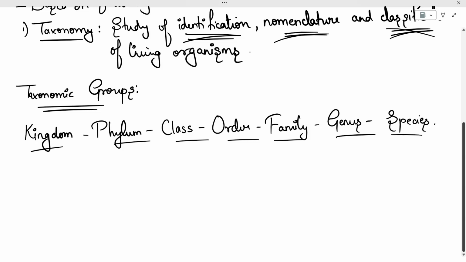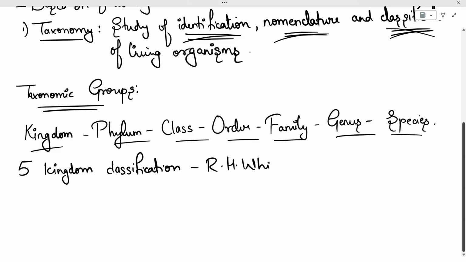Now moving on to the next part, we have the five kingdom classification. You must know that there are a total of five kingdoms. The currently accepted classification consists of five kingdoms, and this classification was given by R.H. Whittaker.